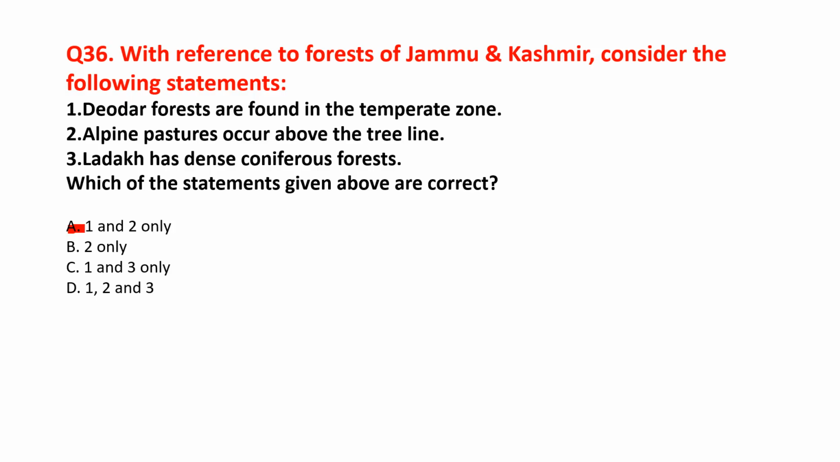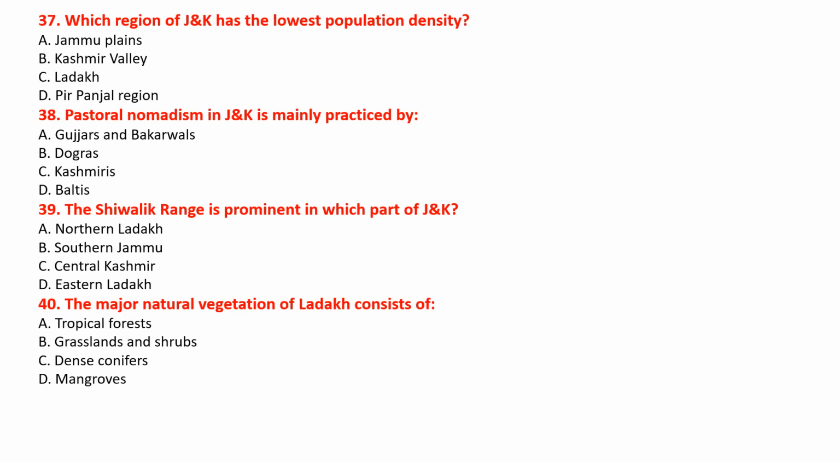That is, deodar forests are found in the temperate zone. Alpine pastures occur above the tree line. Ladakh has dense coniferous forests. It is not true. Next is question number 37. Which region of J&K has the lowest population density? Option A is Jammu Plains, option B is Kashmir Valley, option C is Ladakh, option D is Pir Panjal region. And the correct answer will be option C, Ladakh.